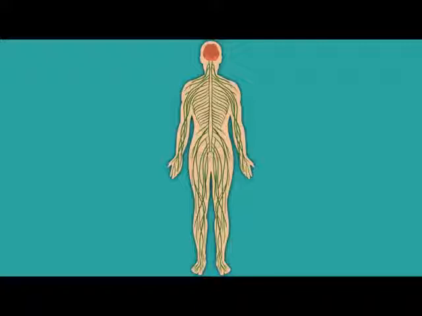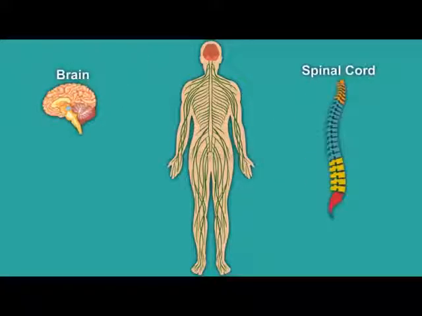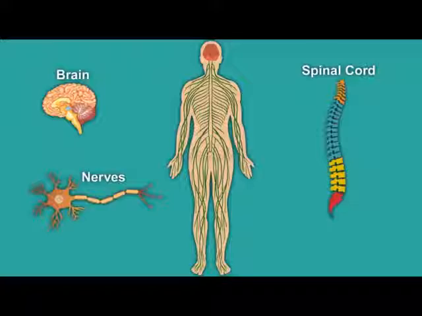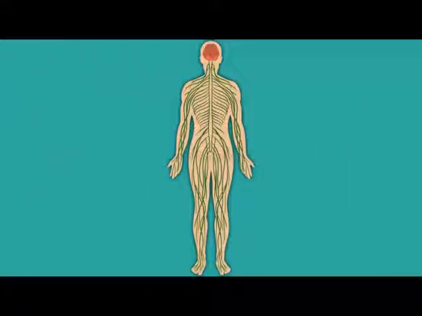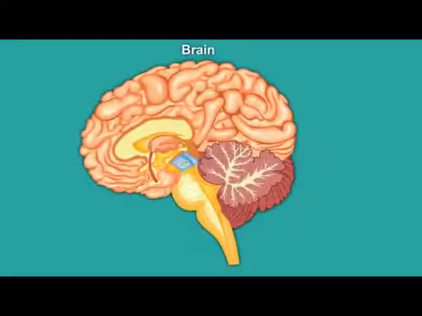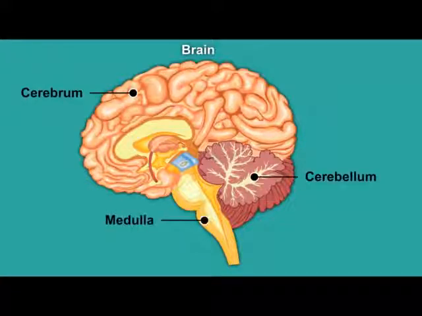The nervous system is made up of the brain, spinal cord, and a large network of nerves that are spread throughout the body. Let's understand the functions of the different parts of our nervous system. The human brain is the messaging center of the nervous system. It is protected by the skull. It consists of cerebrum, cerebellum, and the brainstem or medulla.